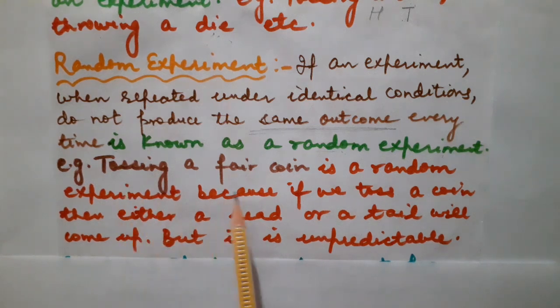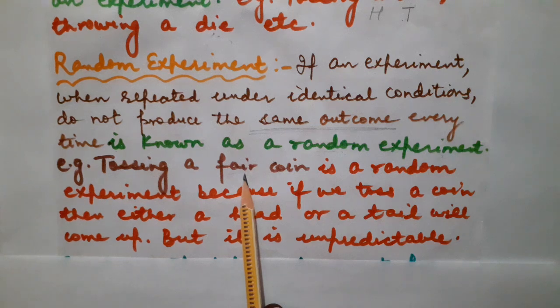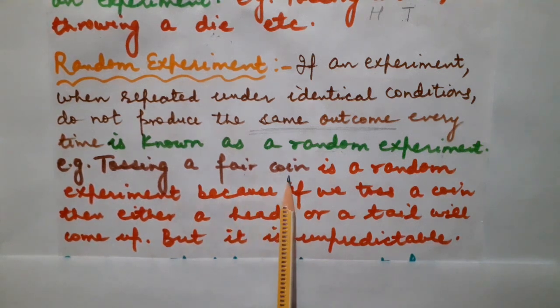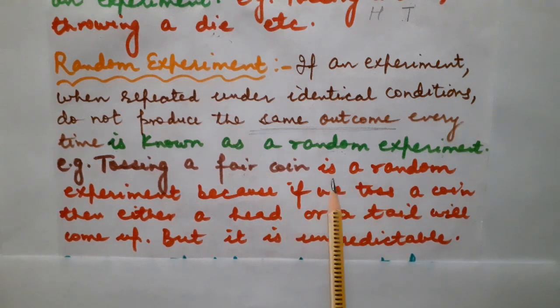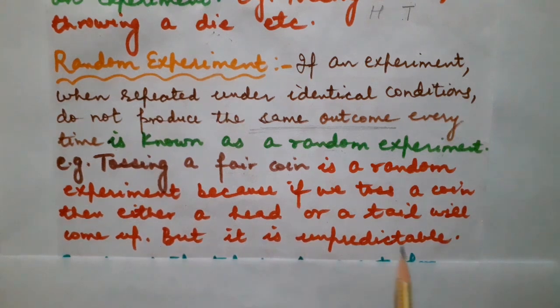So for example, tossing a fair coin. Why am I calling it fair? Because whenever we toss a coin, we do not know whether we will get head or tail. That's why we call it a fair coin. This is a random experiment because whenever we toss a coin, either a head or a tail will come up. So this is unpredictable, and that's why this is known as a random experiment.